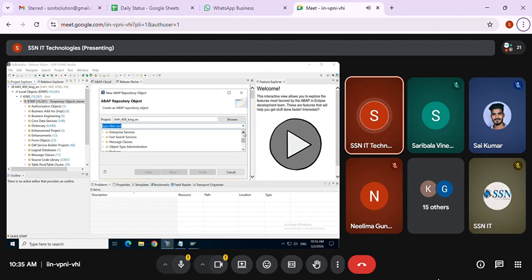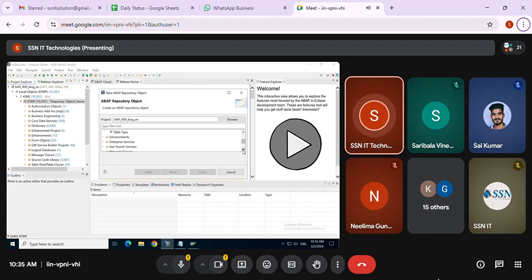You can just go here. You can see dictionary. Expand it. You can see here we can create the data element. We can create a database table, dictionary view, domain, lock object, search help, structure, table index, table type. Every option is here. You can create all the dictionary objects from here.